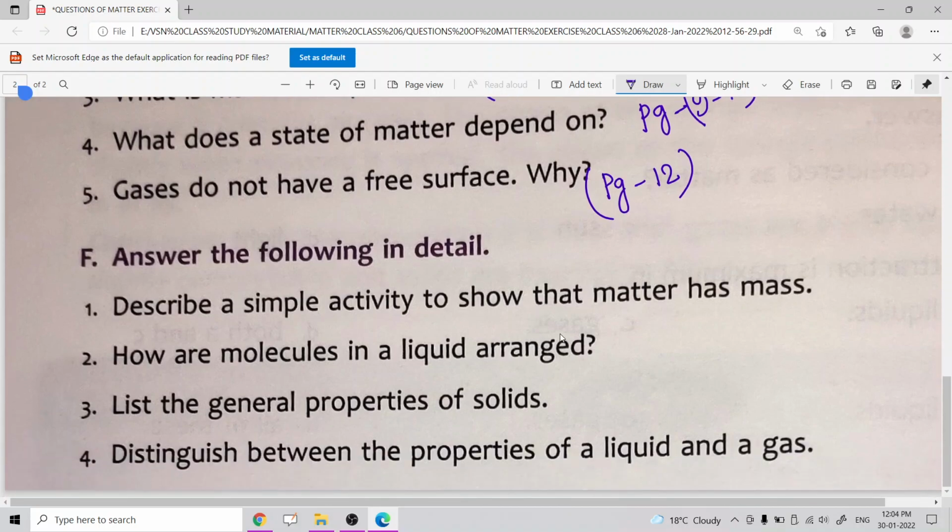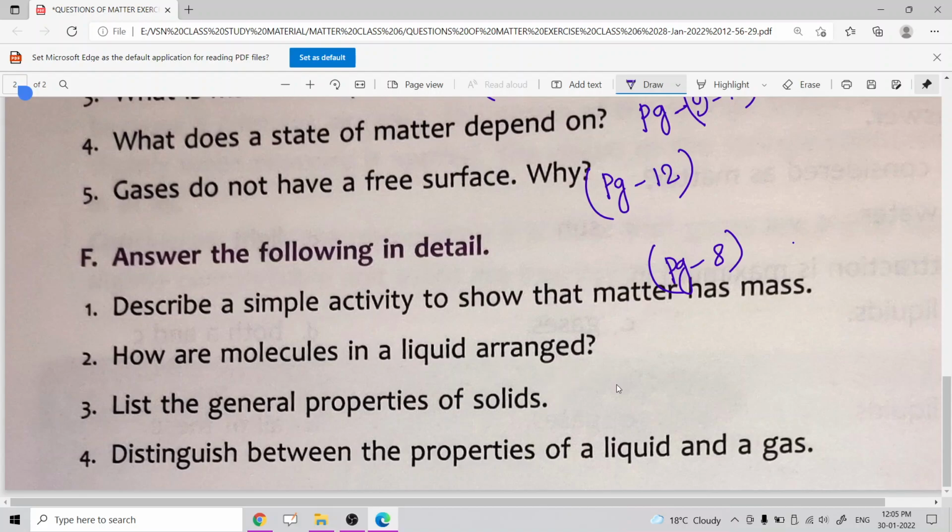Okay, now the next one, answer the following questions in detail. The first one is, describe a simple activity to show that matter has mass. You get the answer from page number 8, and you have to write an activity to show that matter has mass. The next one, how are the molecules in a liquid arranged?